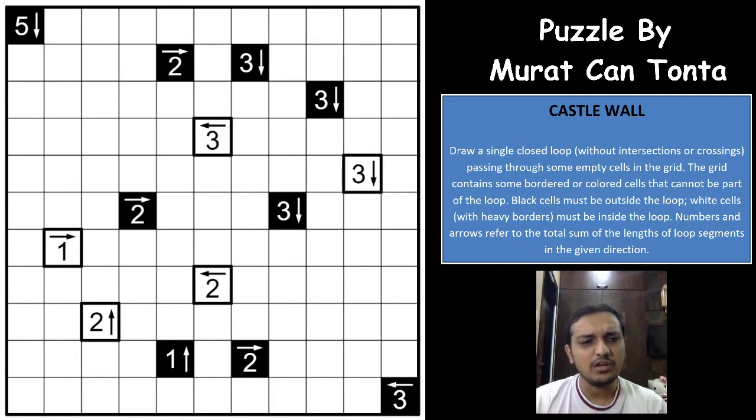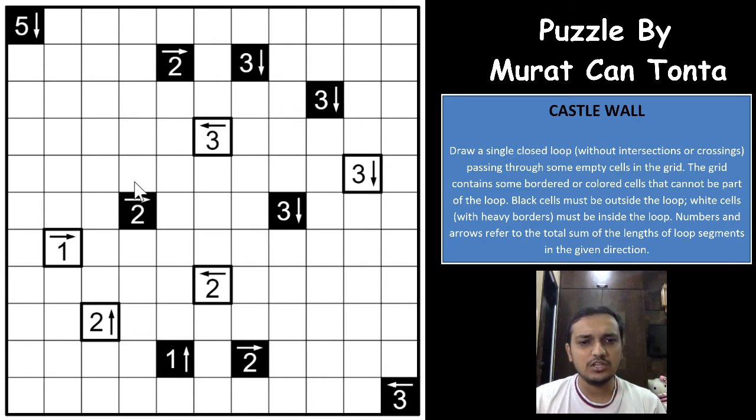And now there are some numbers with arrows indicated in the grid. So what do those mean? The numbers indicate the exact total sum of loop segments in the given direction, right? So what is a loop segment? This, from the center of one cell to the center of another cell, is called one loop segment. So if you have a 2 here, this is called 2 loop segments. So the total sum of loop segments in that direction is the number indicated in the clue.